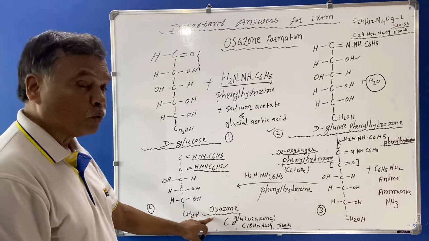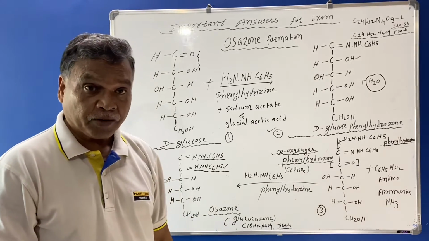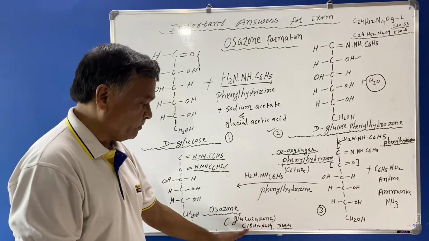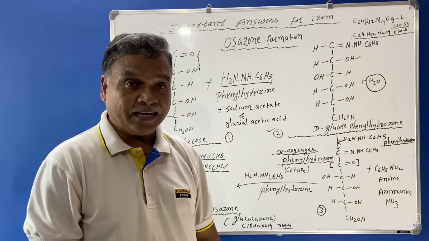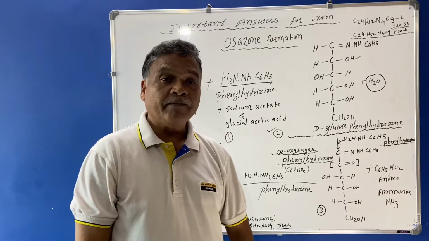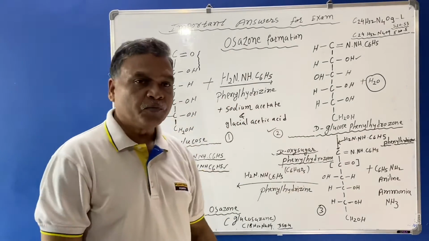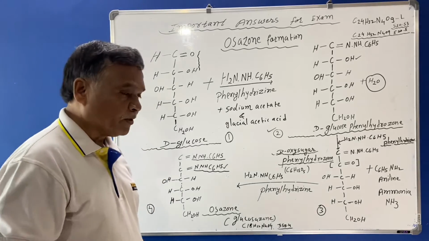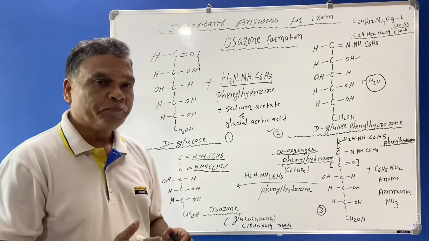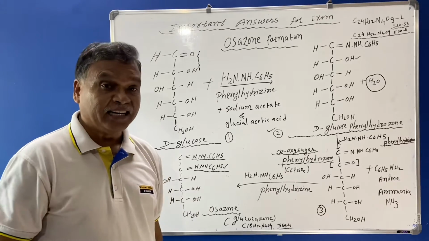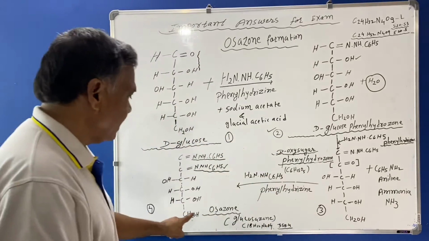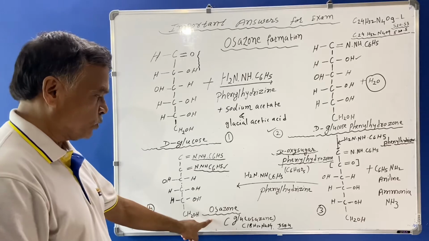When glucose is treated with phenylhydrazine, glucosazone forms; with lactose, lactosazone forms; and with maltose, maltosazone forms. So these are the first, second and third reactions, and the fourth reaction is the Osazone formation.